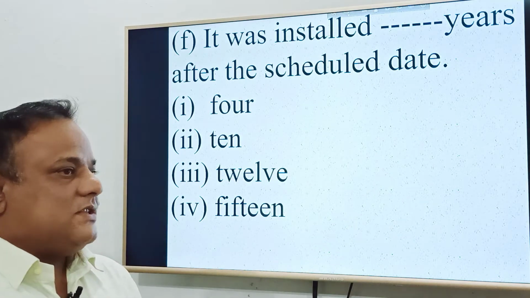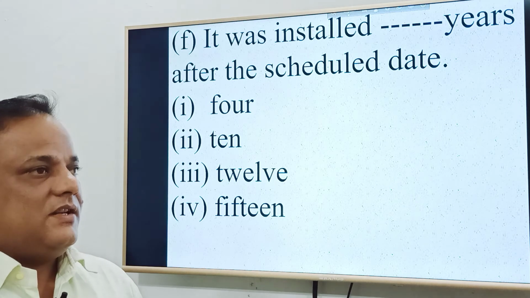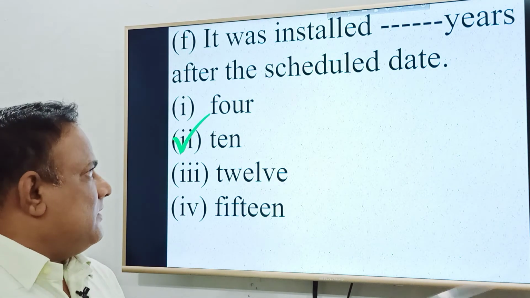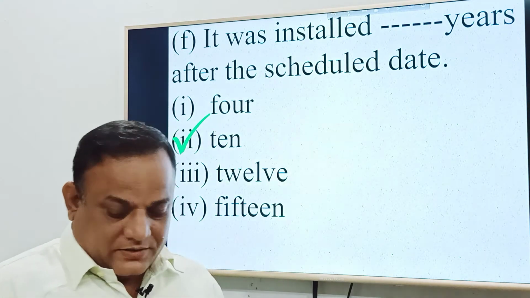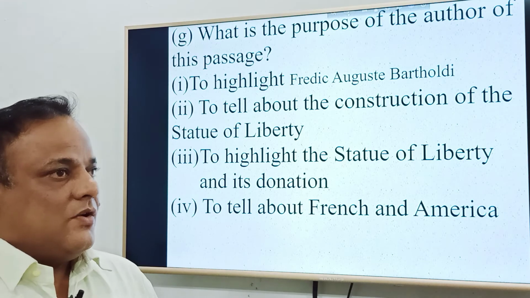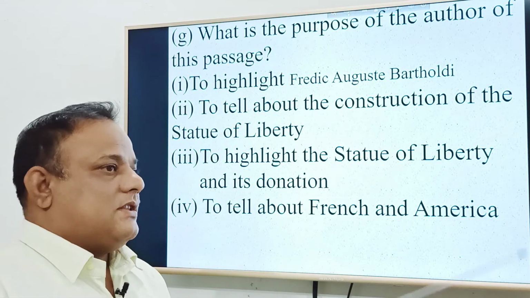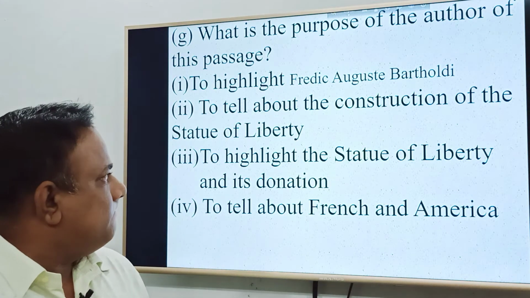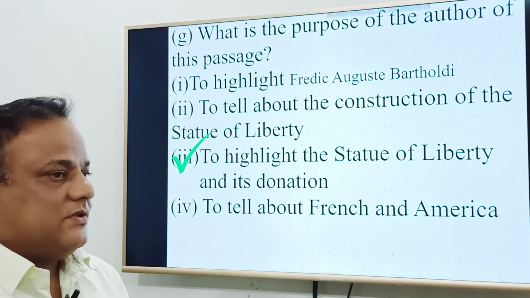That means the Statue of Liberty was installed on the pedestal in New York after 10 years, that means 10 years after the scheduled date. What is the purpose of the author of this passage? The purpose of the author is to highlight the Statue of Liberty and its donation.